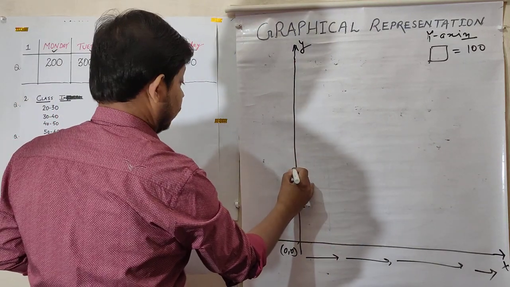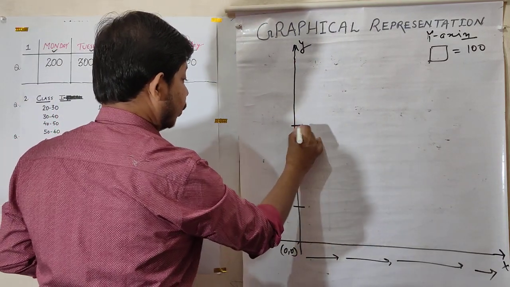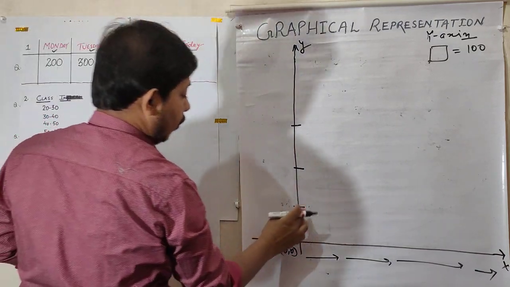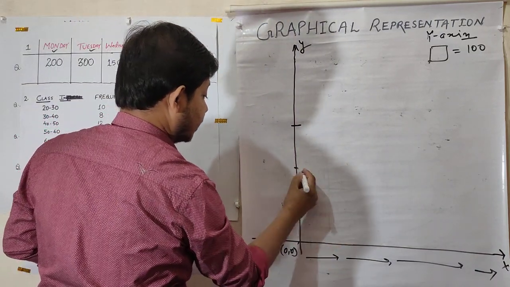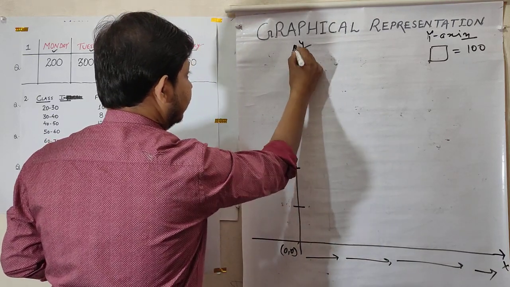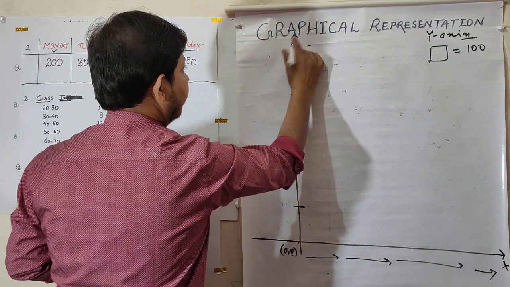Then 100, 200, 300. Suppose 50, we can also make it here. So 1 block is 50.